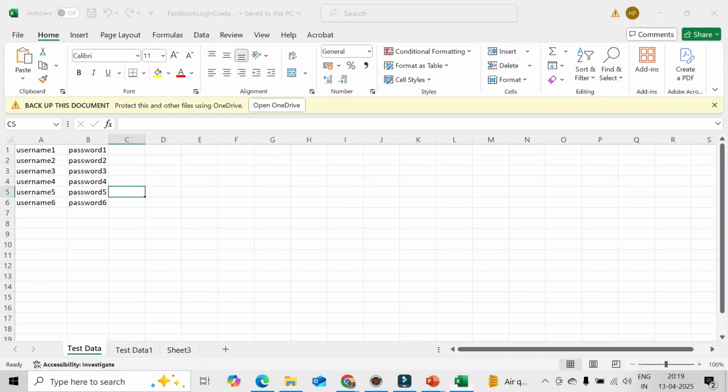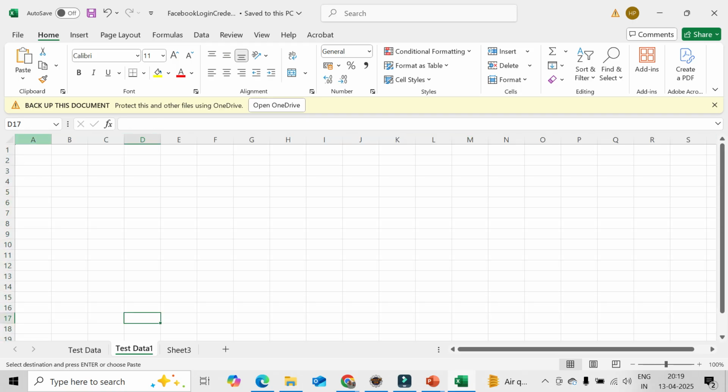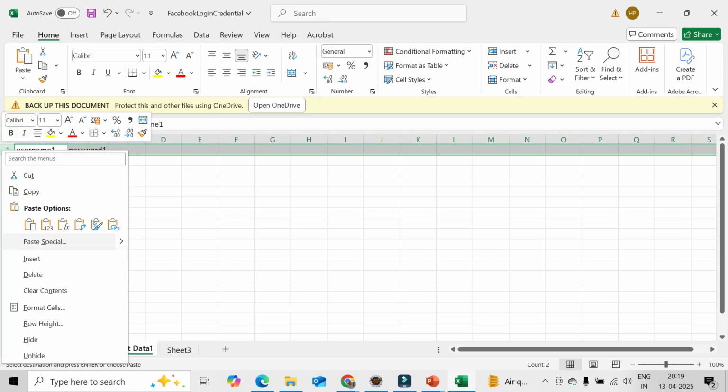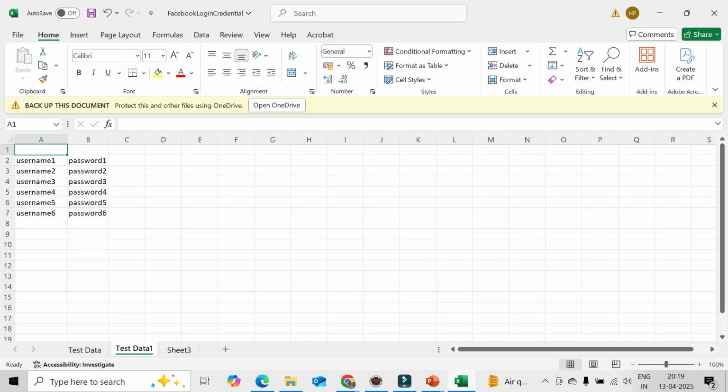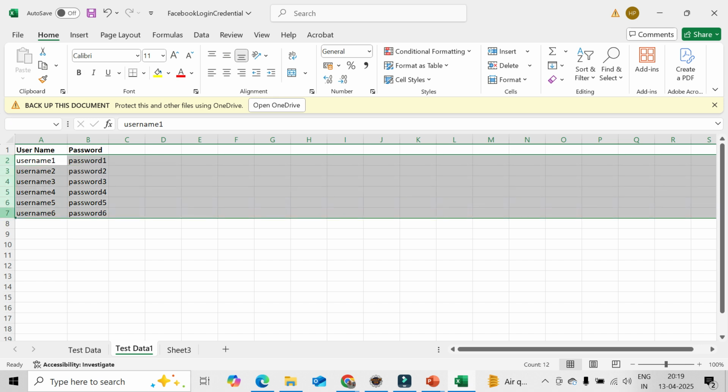Now say I want to copy the same thing and paste it in the same sheet, another row. And here I want to give some header. Say this is my username header. I don't want to read them. Username and password. This is my column header, right? Give it bold. So this part I will not run. I will start running from here.